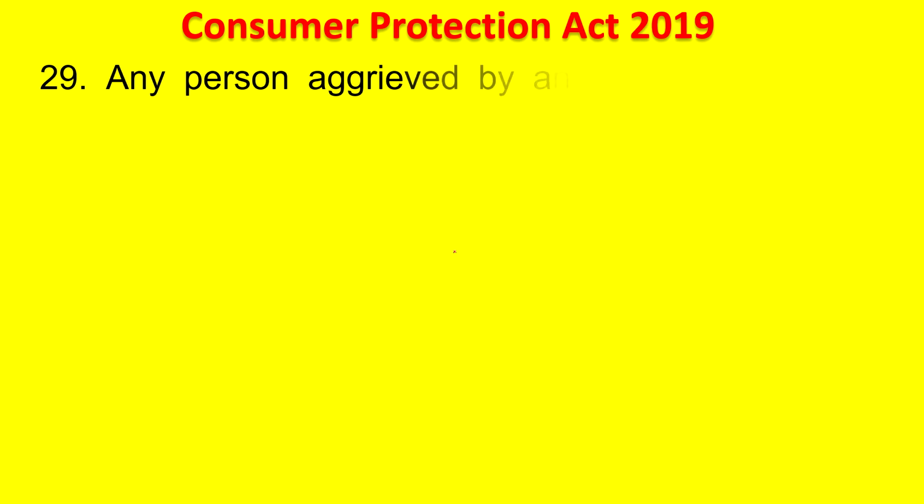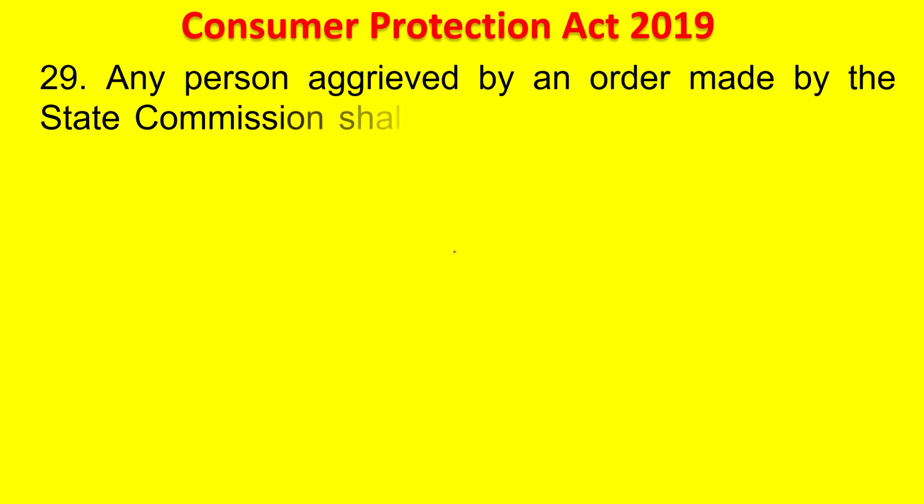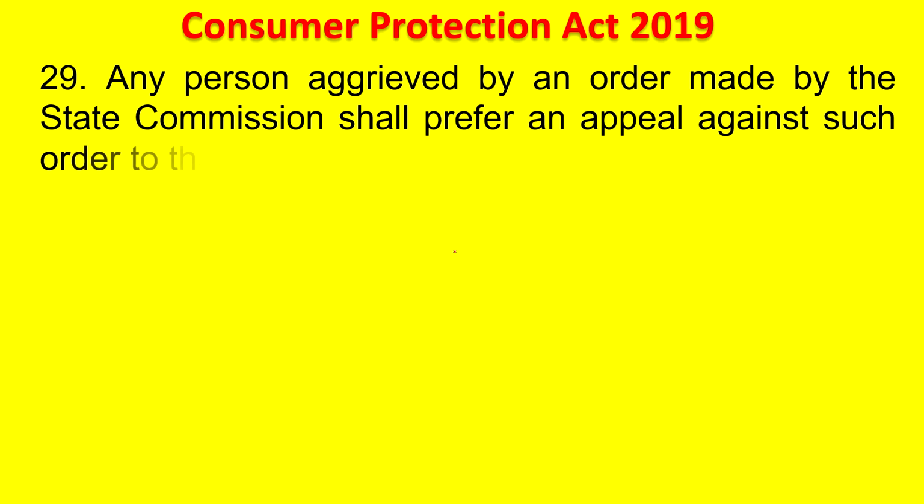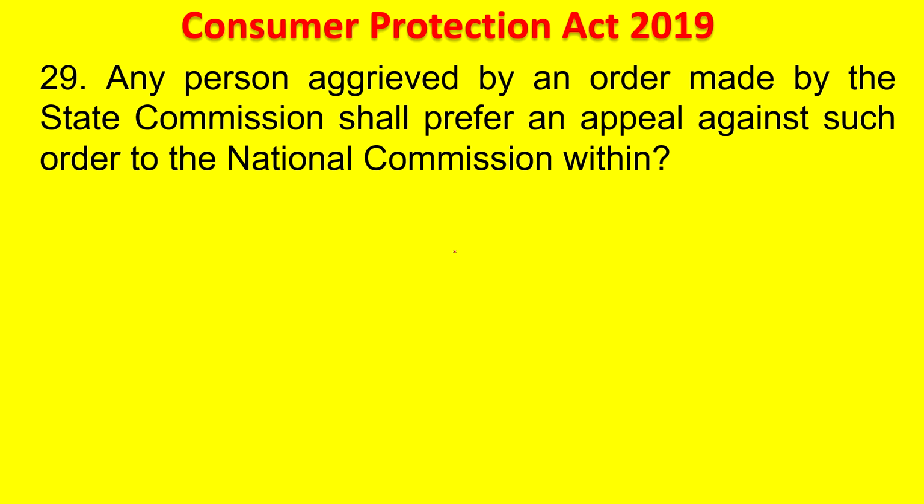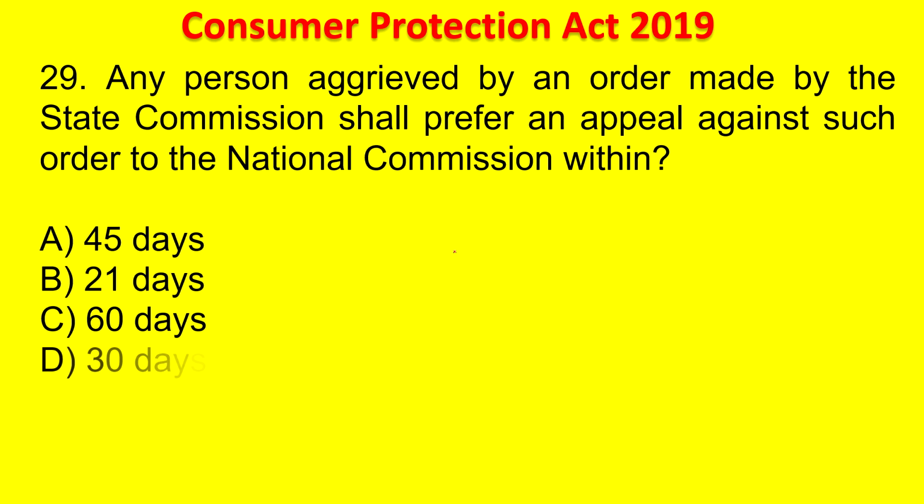Next. Any person aggrieved by an order made by the state commission shall prefer an appeal against such order to the national commission within 45 days, 21 days, 60 days, 30 days. Your time starts now. Appeal from the state commission to the national commission. The answer is 30 days. Any appeal is 30 days except for the district one. District to state it is 45 days.